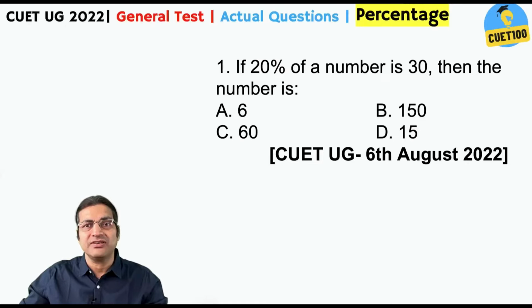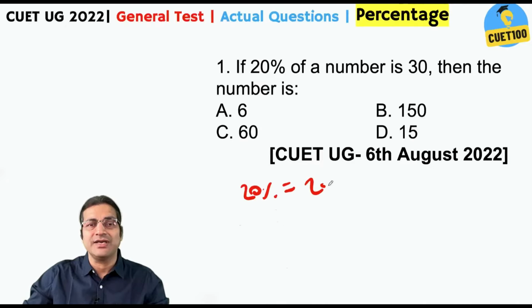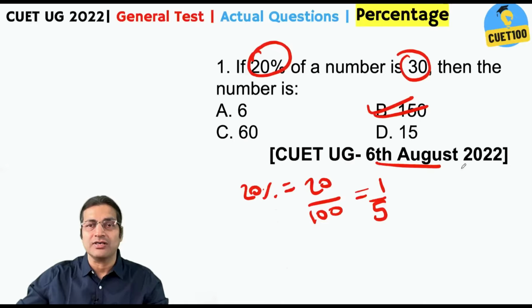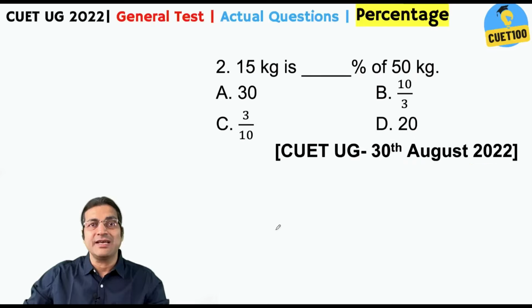If 20% of a number is 30, then the number is? We all know that 20% is 20 divided by 100, that is 1 by 5. So in other words, you are being asked that if 1 by 5 of a number is 30, then what is the number? The number of course would be 5 times 30, that is 150. This question had appeared in the 6th of August 2022 slot. Answer B, of course.